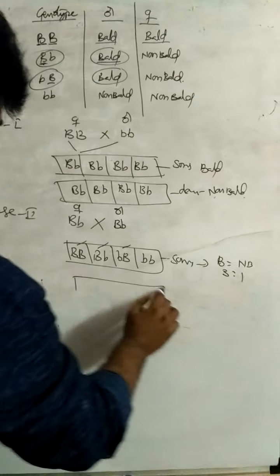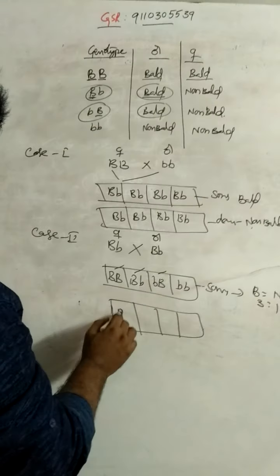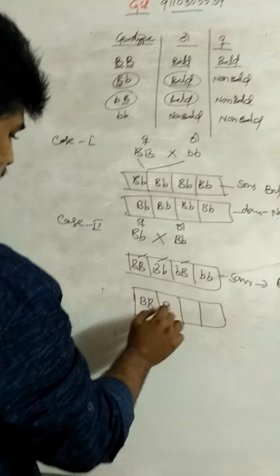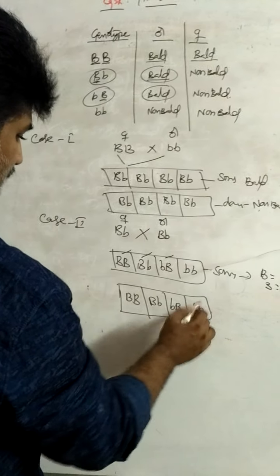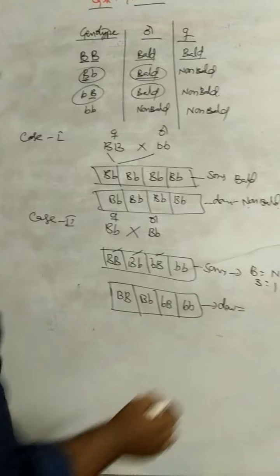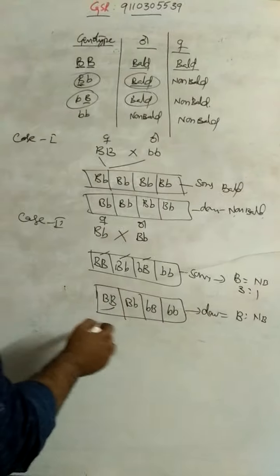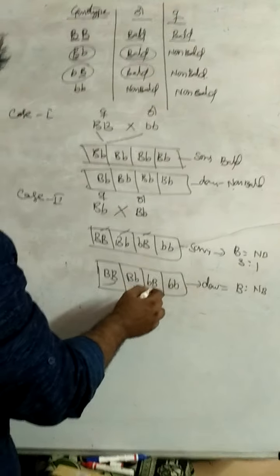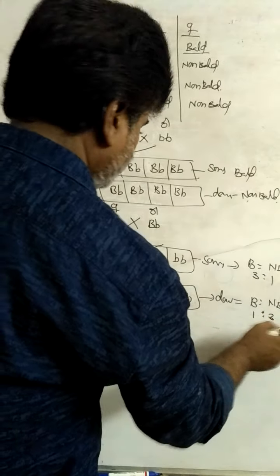The same combinations in females, the daughters: capital B capital B, capital B small b, capital B small b, small b small b. What is the result? Bald is 1, non-bald is 3.